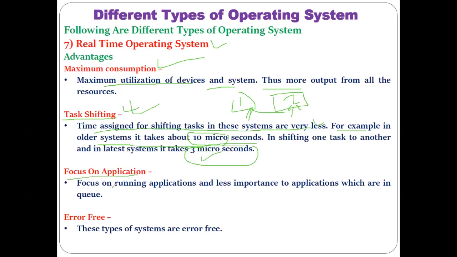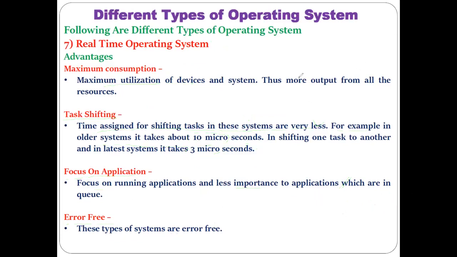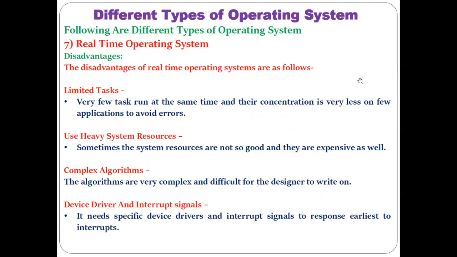Then there is focus on the running application, with less importance given to the applications in the queue. It means if there are 10 applications, and currently the real-time operating system has the first application under process, then the most focus is on task one, not on the other 9. Next, error free: this type of operating system has very few errors as compared with other operating systems.